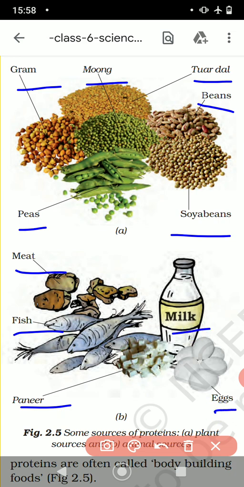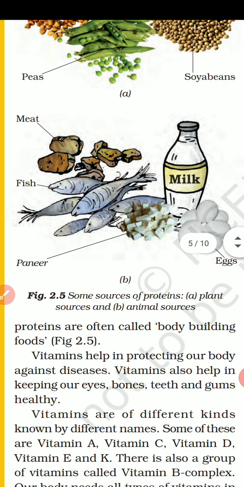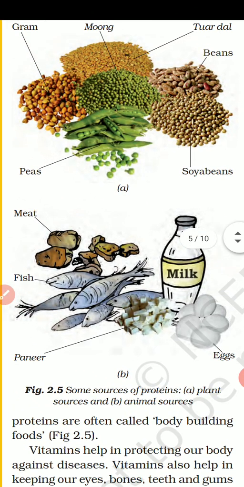Okay children, so please be careful, don't get confused between the different nutrients and the different sources of the nutrients, because all of these are going to be asked in the exam. So you have to draw all the diagrams, write down their names, and study it carefully. Okay, so we are done with protein, because the food which contains proteins is called bodybuilding food, and the food which contains carbohydrates and fats is called energy giving food.